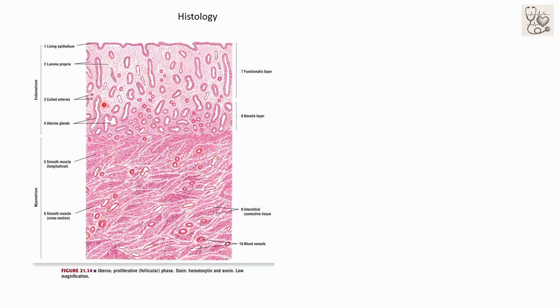This is the histological image of the proliferative phase or follicular phase of the uterus, which shows the endometrium and myometrium. The endometrium consists of two layers: stratum functionale and stratum basale. In the stratum functionale layer, blood vessels are stimulated to grow. Similarly, uterine glands are also stimulated, and the thickness increases.